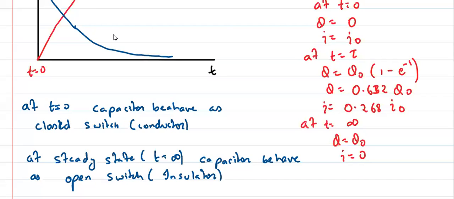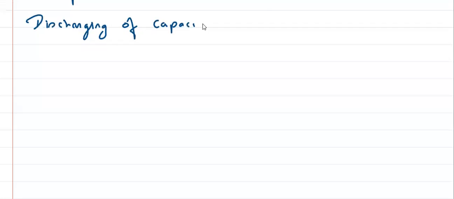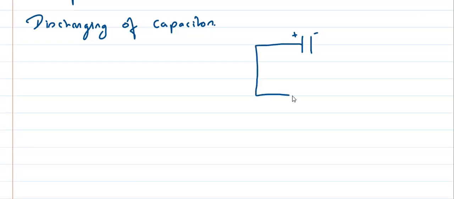Once charging is clear, discharging is easy. Now next is discharging. What is the meaning of discharging? Discharging means the battery is removed. The capacitor had been charged, with positive and negative charge, the battery is removed, and it is connected with a resistance. Yes or no?